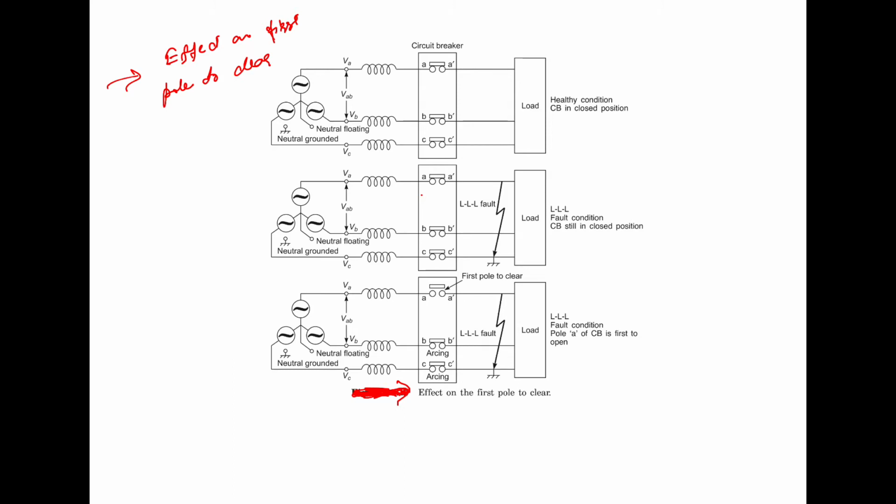So it is natural that one of the poles of the three-phase circuit will clear the fault earlier than the other.